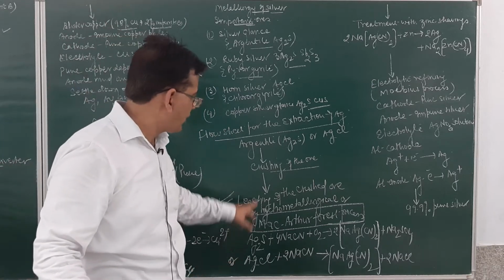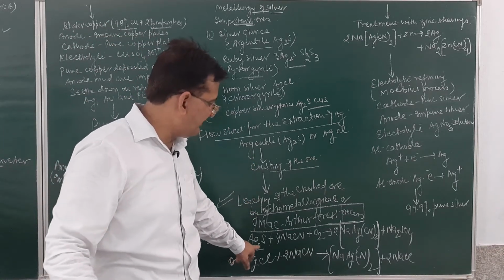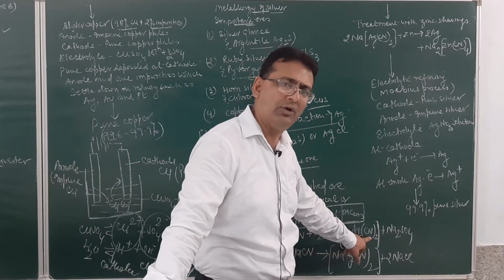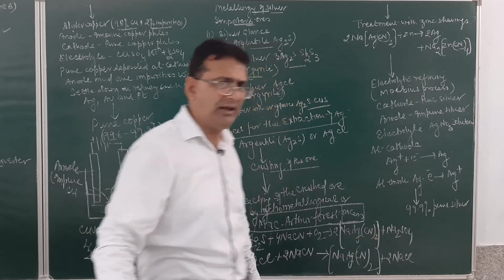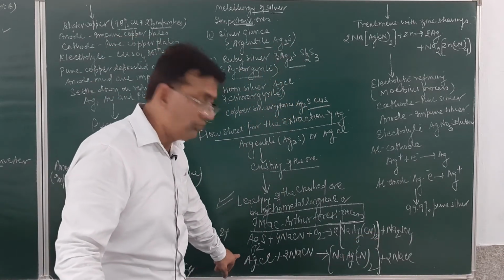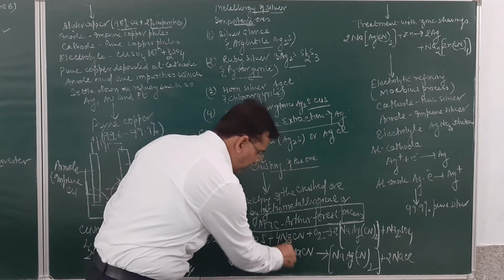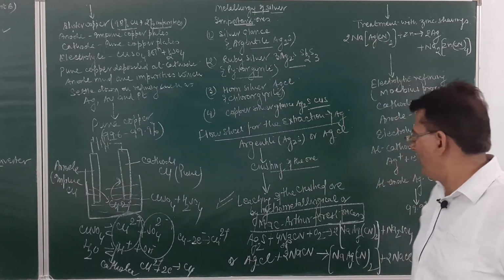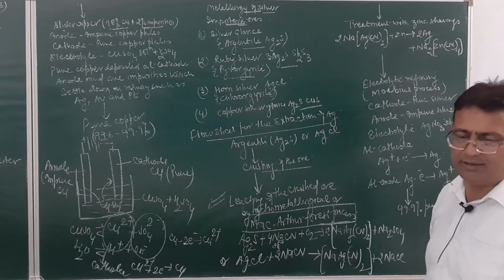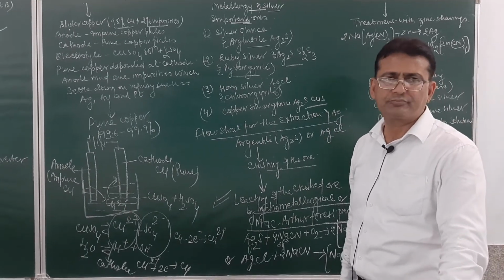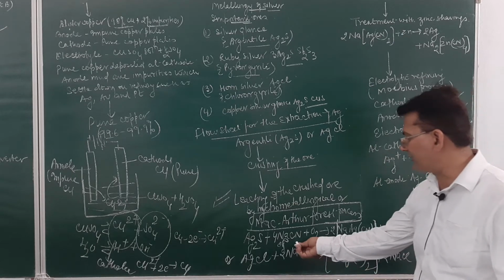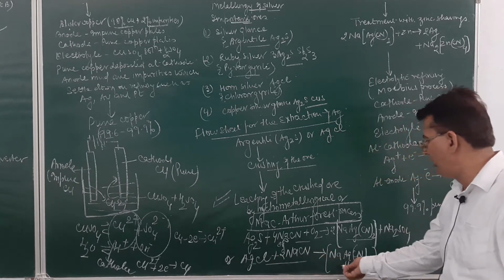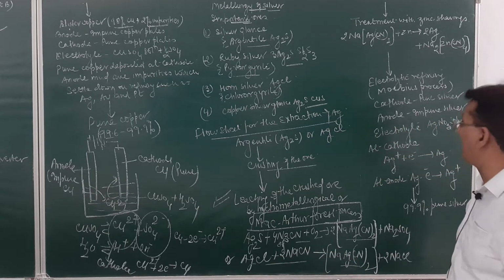What is done in this case: after the ore is crushed, Ag2S is treated with sodium cyanide and oxygen to form a complex of sodium argentocyanide or sodium silver cyanide. Am I clear? Or if the ore is silver chloride, then it will again react with sodium cyanide and result in the formation of NaAg(CN)2. This process is leaching. A very worthwhile question for the board examination, either in MCQ form or in subjective form. Am I clear? So, silver sulfide will react with sodium cyanide to form Na[Ag(CN)2]. AgCl will react with sodium cyanide to form sodium argentocyanide and sodium chloride.